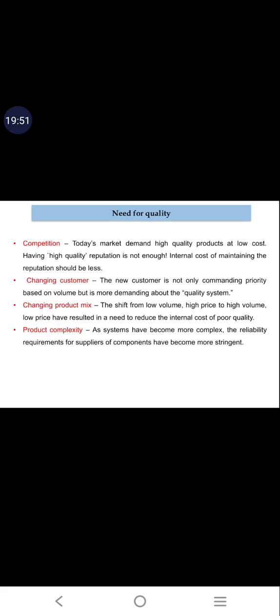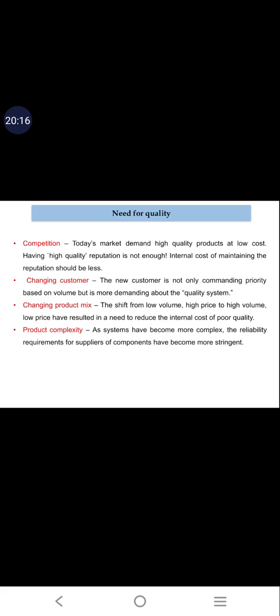Okay, and last one is product complexity. So what do you mean by product complexity? Product complexity is nothing but, for example, if a product has 100 components, then you can tell that this product is very complex, because more time is required for design, assembly, everything like that.